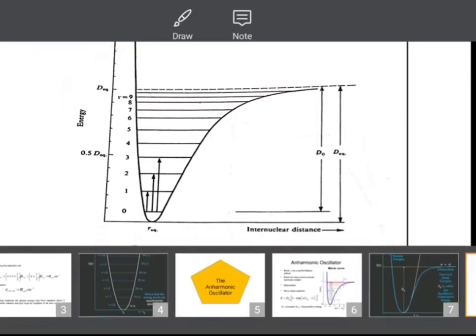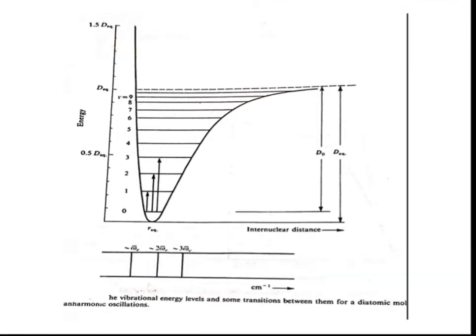Suppose we have the H2 molecule, and we have to dissociate it into atoms. Here the transitions are shown, and the vibrational energy levels are there: V is equal to 0, 1, 2, 3, 4, 5, 6, 7 and so on. V is the vibrational quantum number. Only 3 transitions are shown here: 0 to 1, 0 to 2 and 0 to 3.